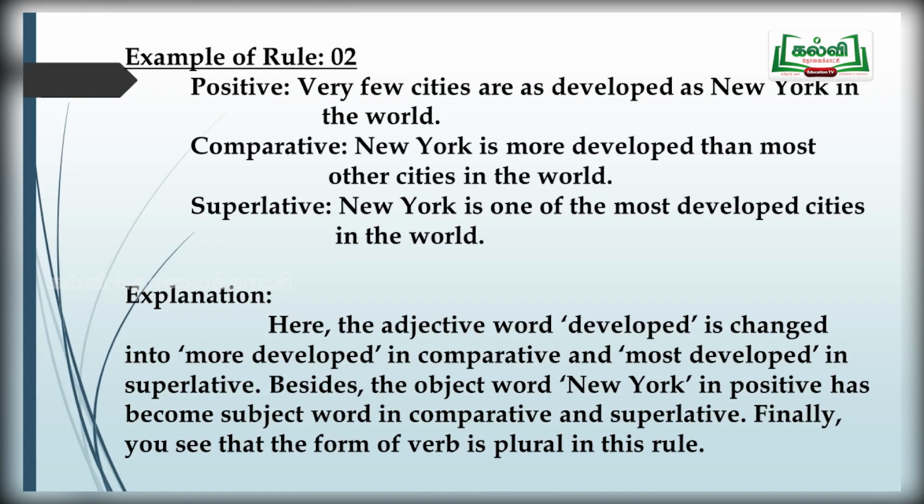What is the plural that you use for be form? Are. So, we are comparing more cities to New York. So, when we are transforming positive degree to comparative degree, the same step, the positive degree will start with very few.